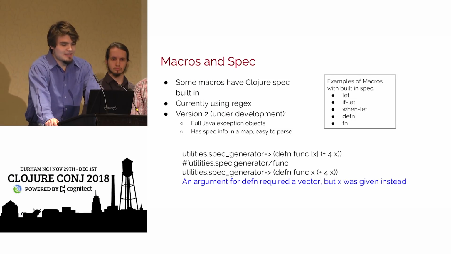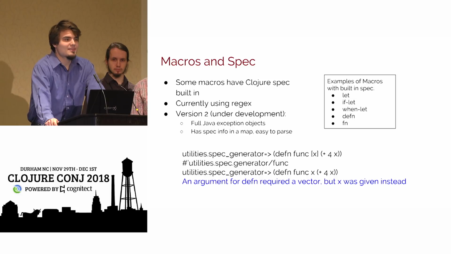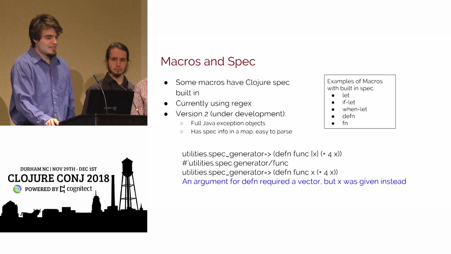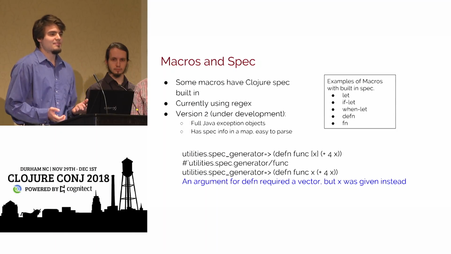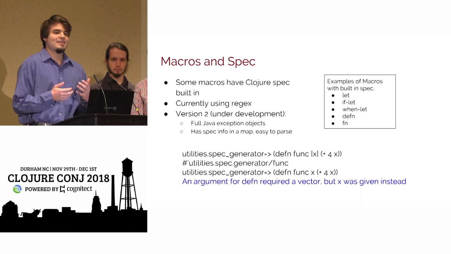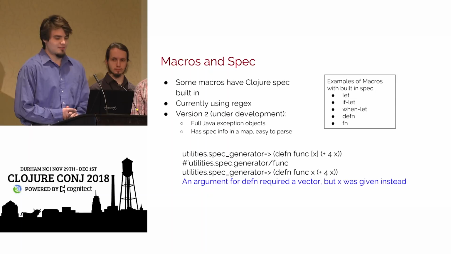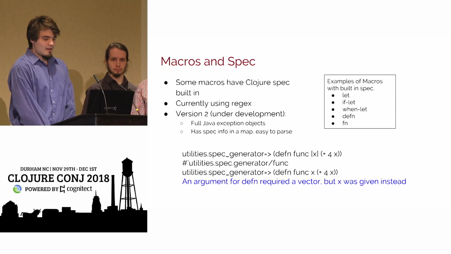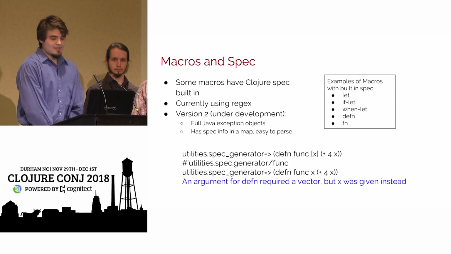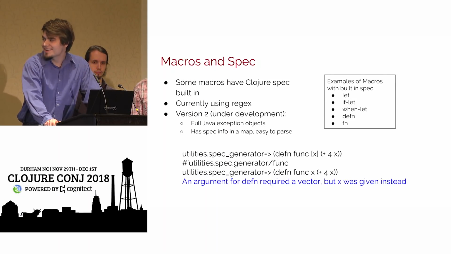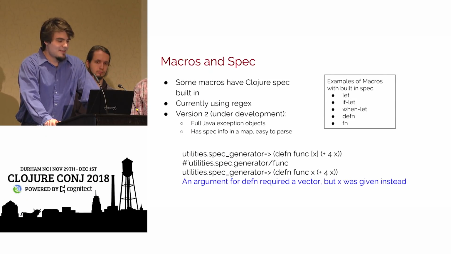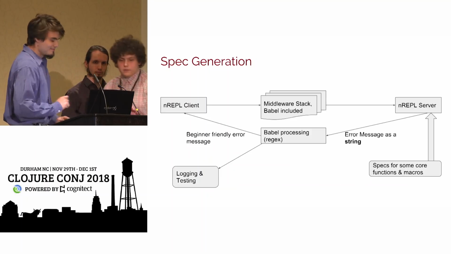Version 2 uses the Java exception objects that were discussed earlier. Instead of using regular expressions, we can ask for certain pieces of the error message, which will help streamline things and make this a lot more straightforward. Lastly, there is a little example here with defn again, and this time we forgot a vector, and there's a little error message about that. I'll hand it back to Ethan.